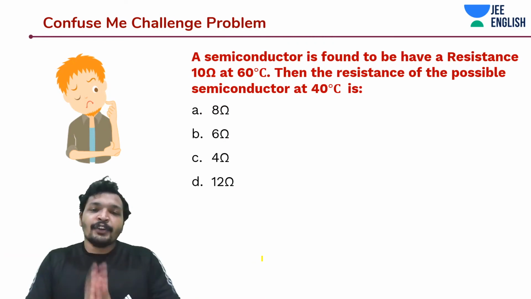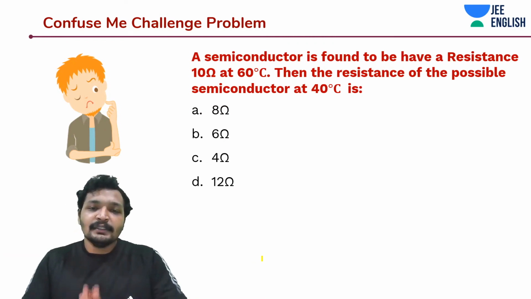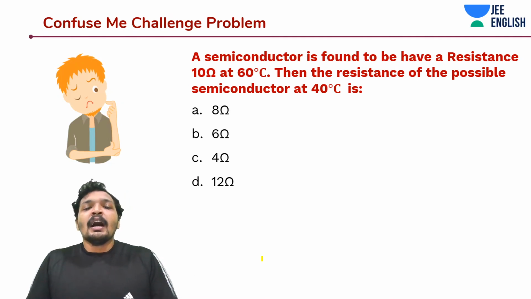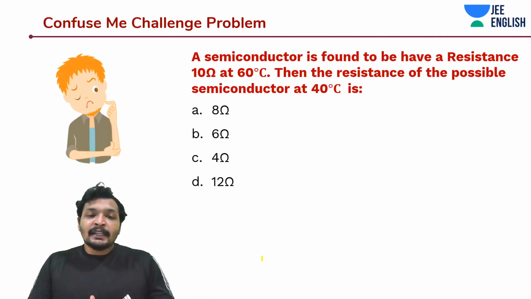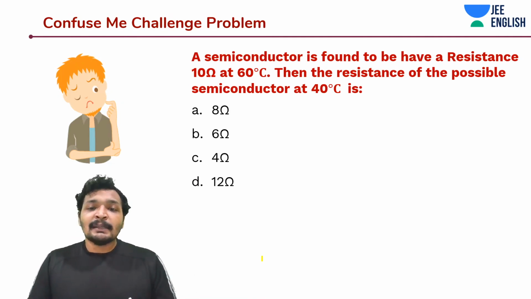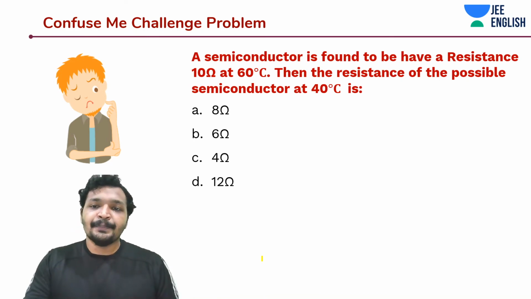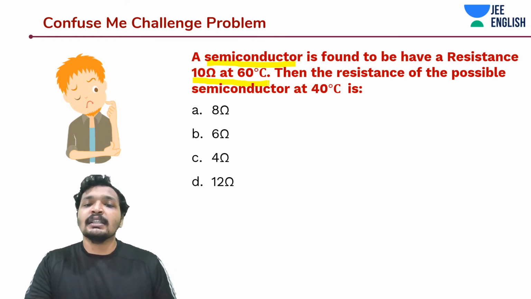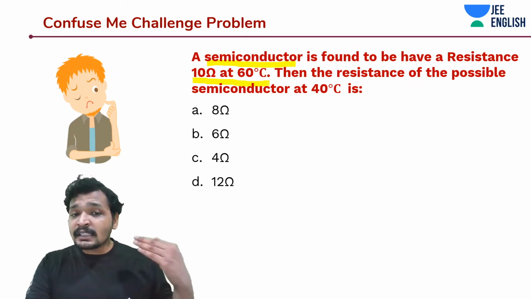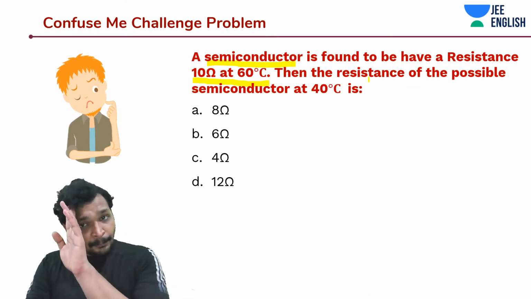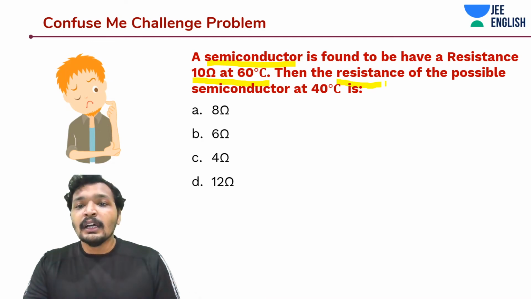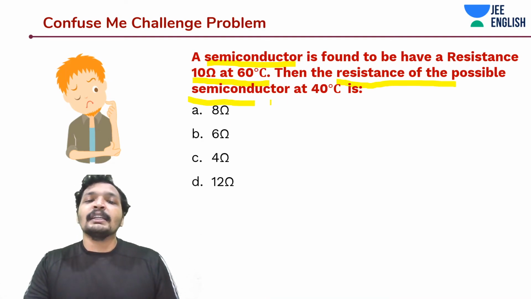That means you need to notice such problems really carefully. Keep replying, guys, keep commenting. This is a very interesting problem. A semiconductor is found to have a resistance of 10 ohms at 60 degrees Celsius. Then the possible resistance of the semiconductor at 40 degrees Celsius is?